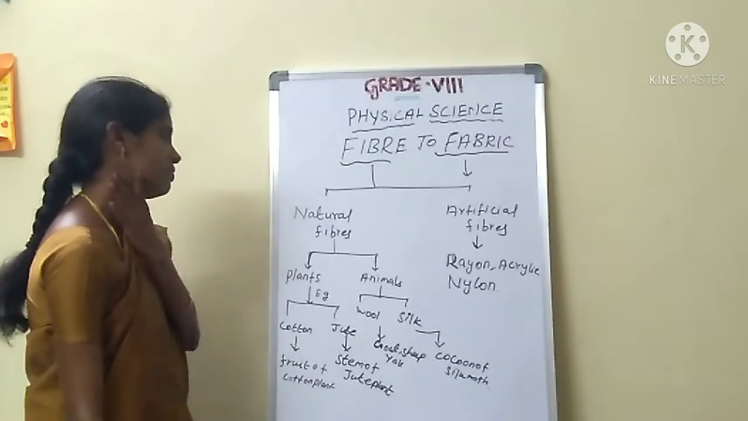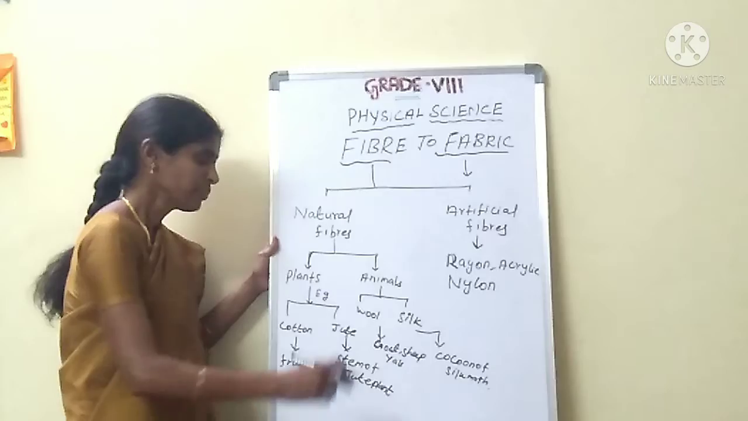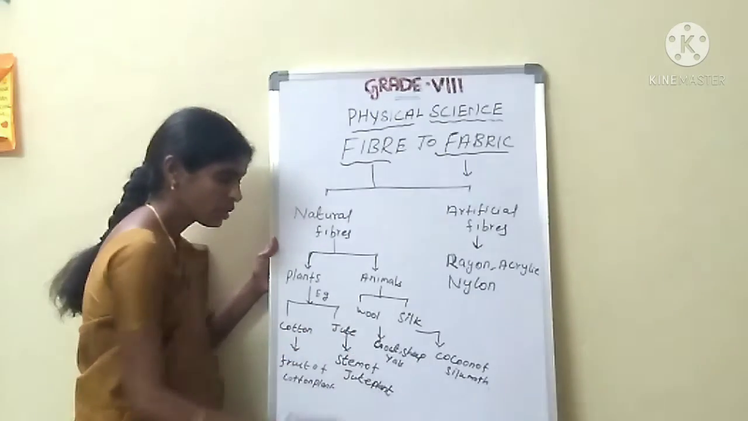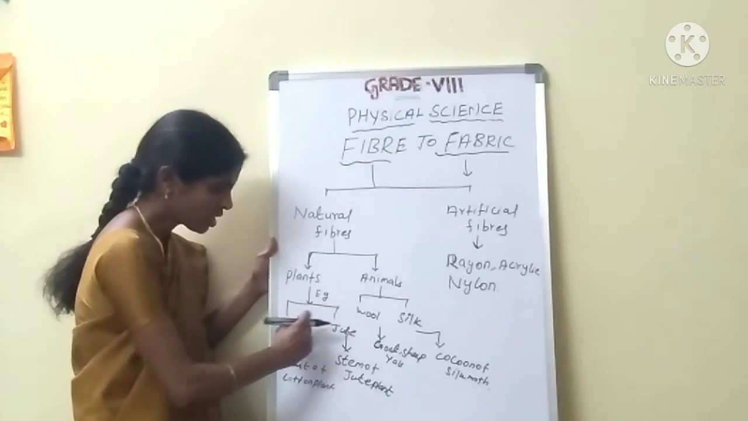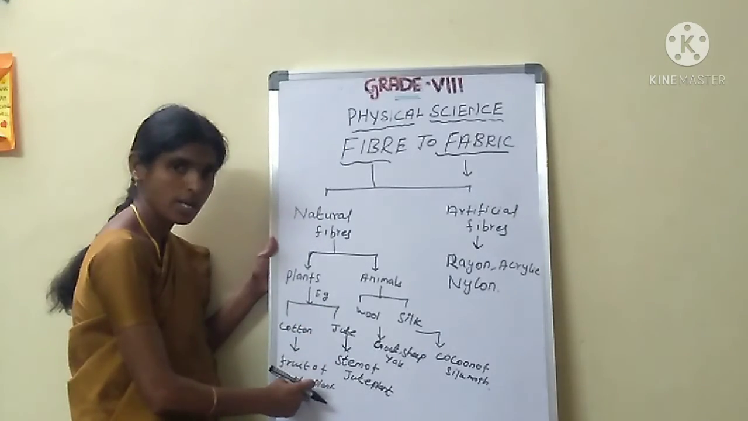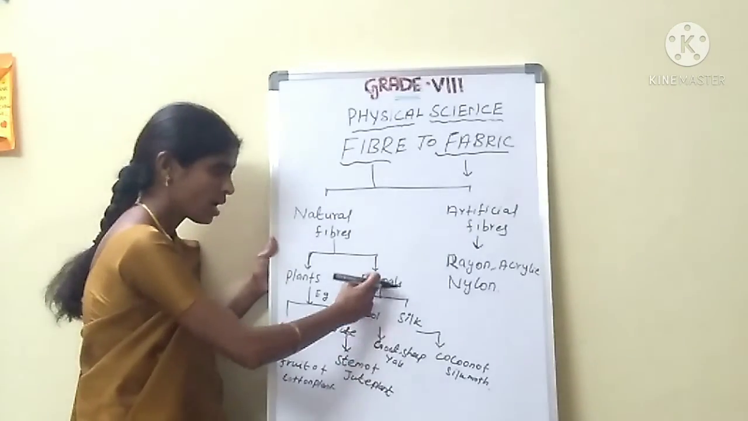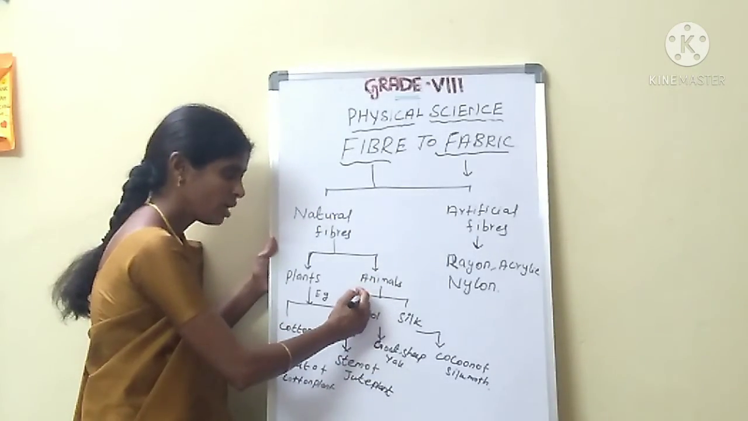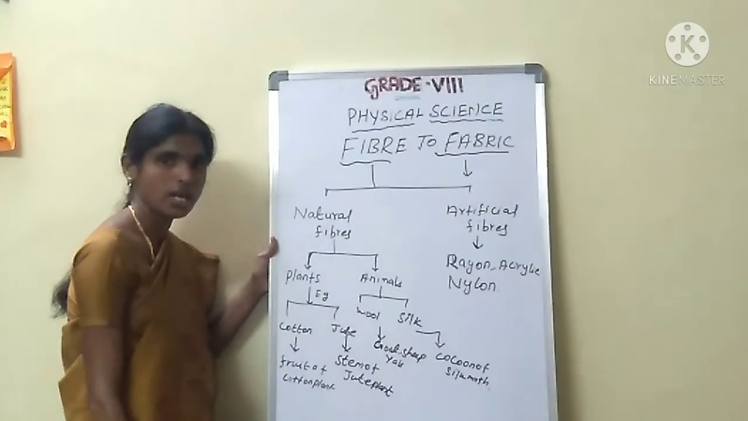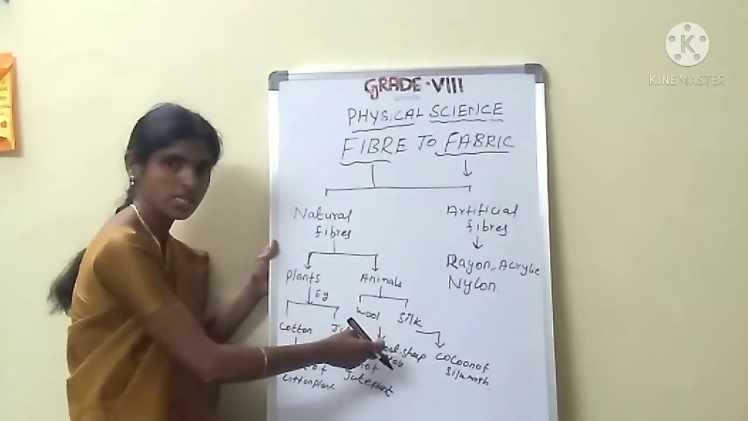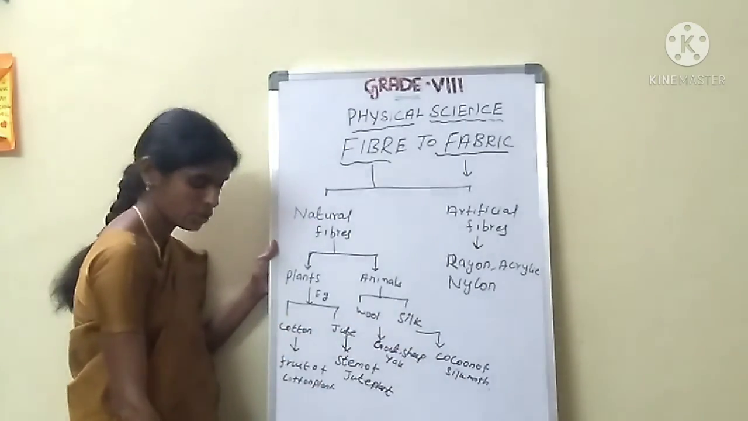Already we have studied plant fiber and animal fiber also. Wool fiber is obtained from goat, sheep, yak. See here, cotton plant, fruit of the cotton plant, jute fiber, stem of the jute plant. Animal fibers we get are wool and silk. That only we have discussed. Silk fiber, next class we will discuss. Okay, students?